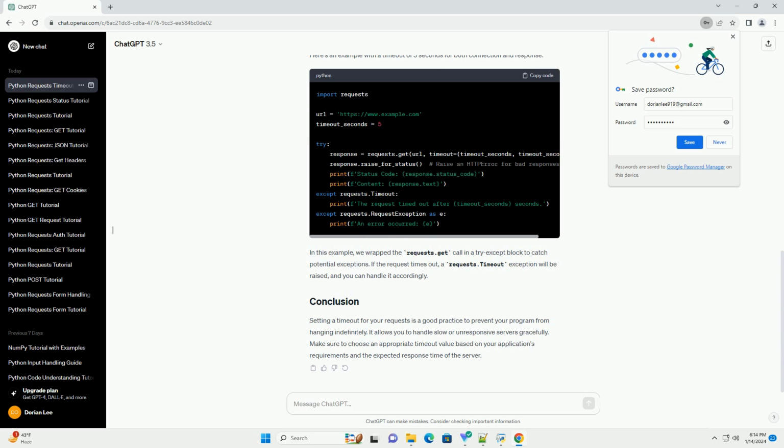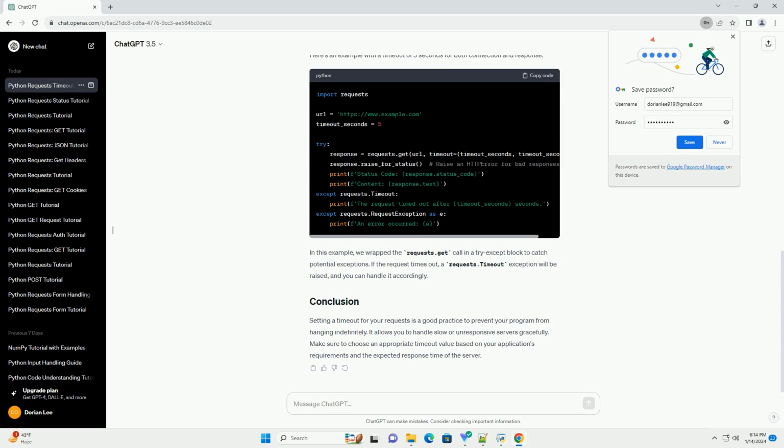Let's start with a basic example of making a GET request without a timeout. This code will send a GET request to https://www.example.com and print the status code and content of the response.